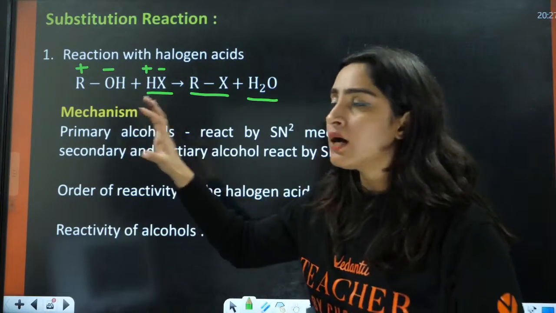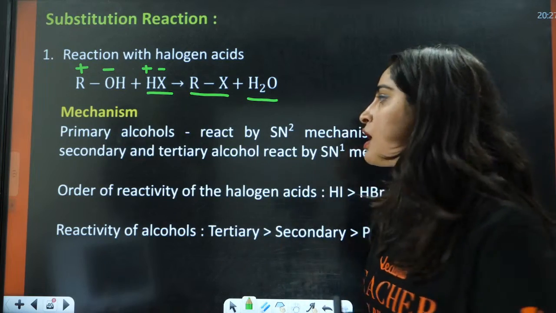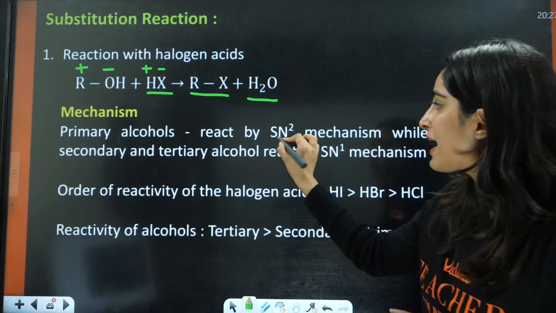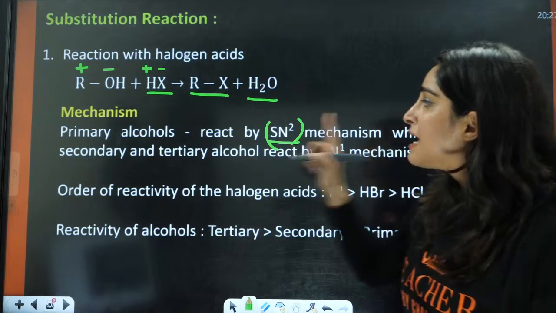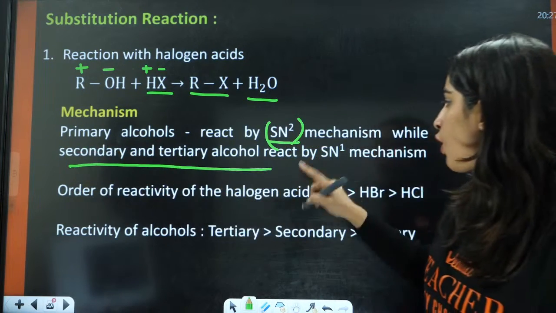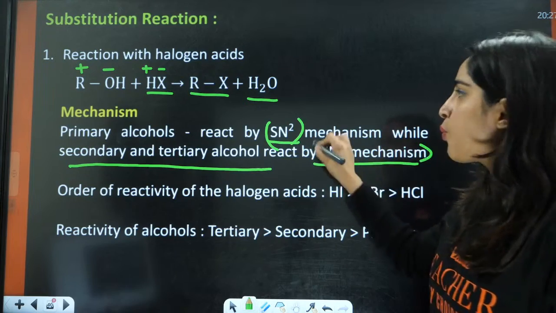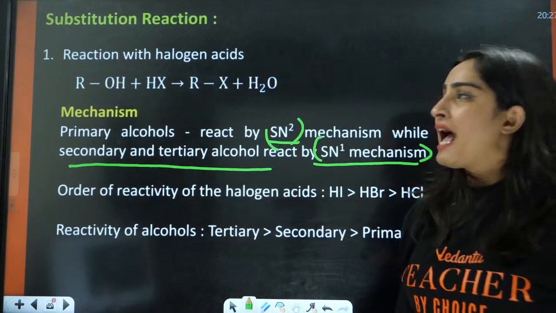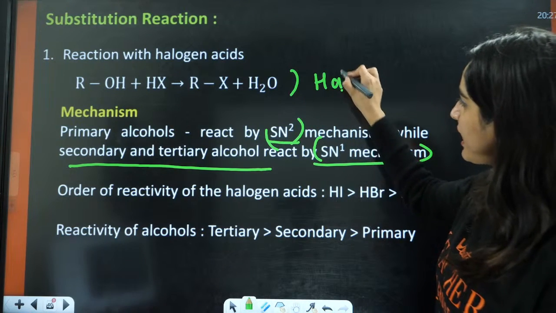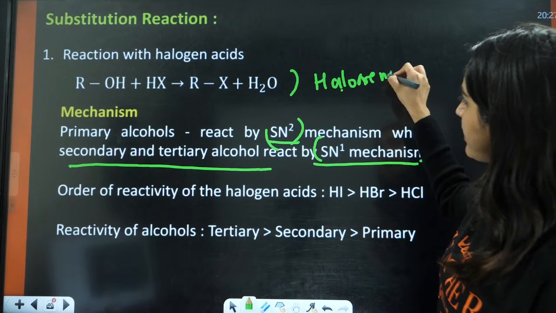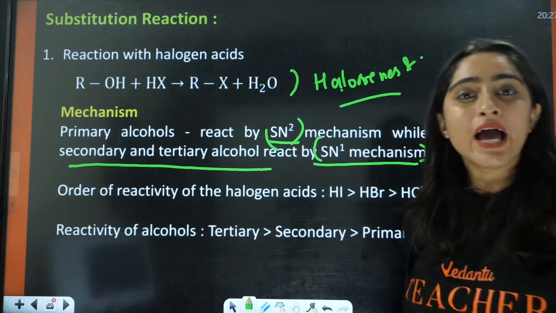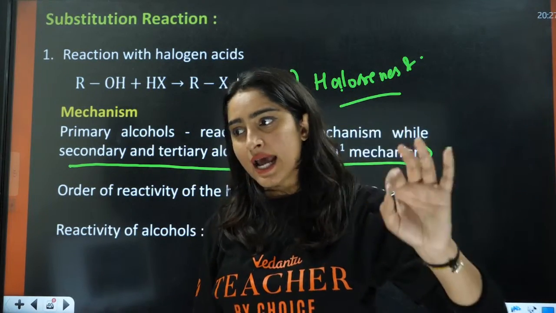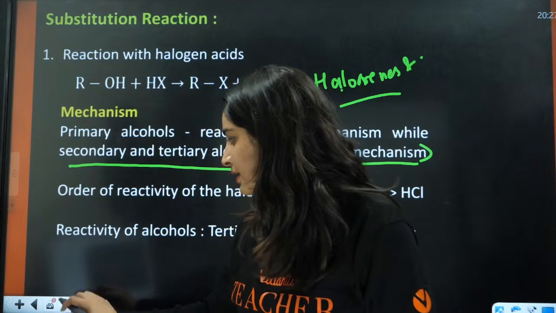Now let us see the proper mechanism of this. For the proper mechanism, primary alcohols react via SN2 mechanisms, while secondary and tertiary alcohols react via SN1 mechanism. Have we done this reaction, everybody? Have we done this reaction in haloalkanes and haloarenes? We have done this reaction in haloalkanes and haloarenes in detail.